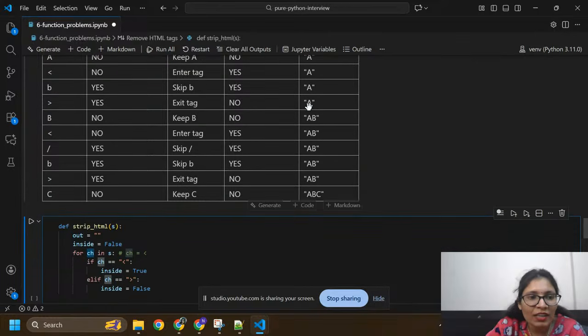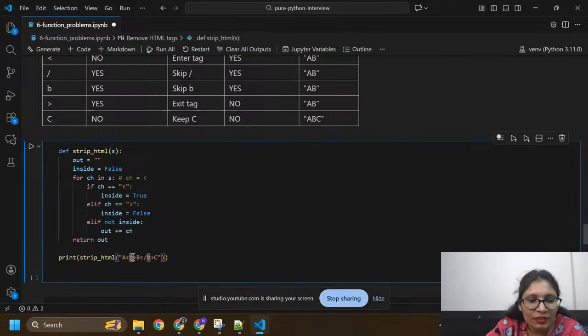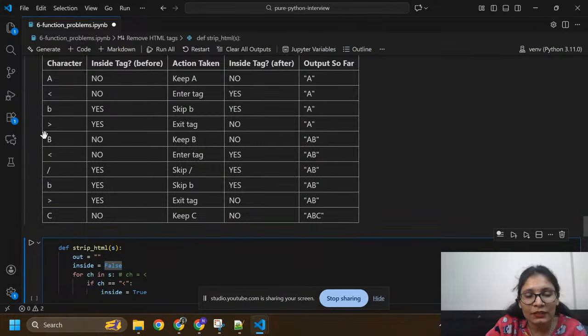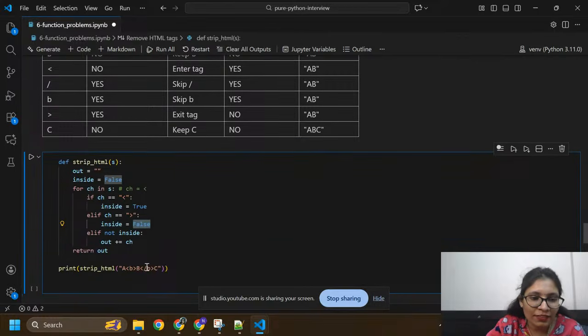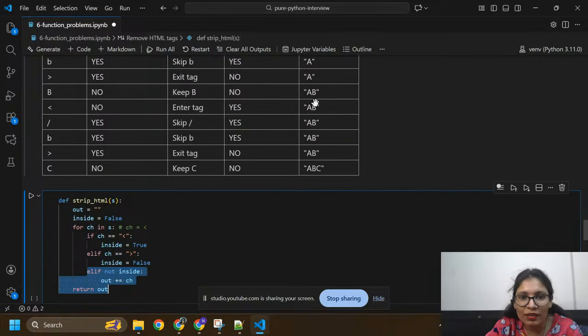Previously we have a. Again we can check with this one. This is also outside the tag, so this will become false. Here I already wrote this exit tag, and this is not inside the tag, so we don't need to add it. We are just going to remove these less than and greater than. After this I have b. We need to check if ch equals b fulfills this condition. No, so then we need to add b after a, so it will become ab like this.